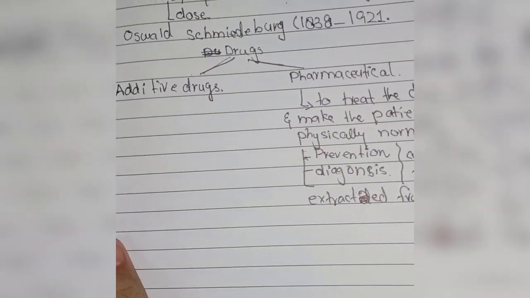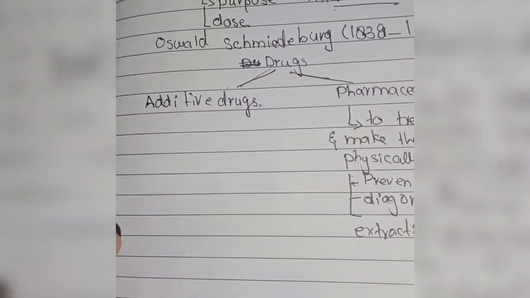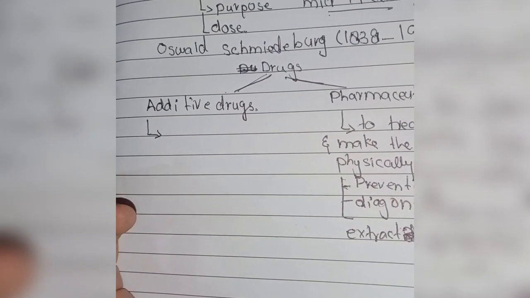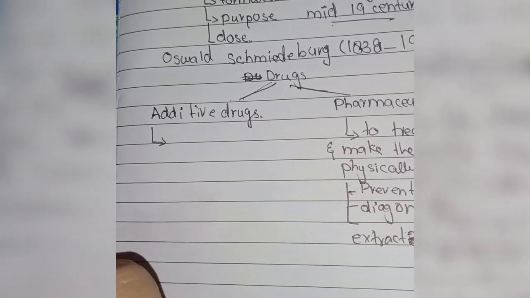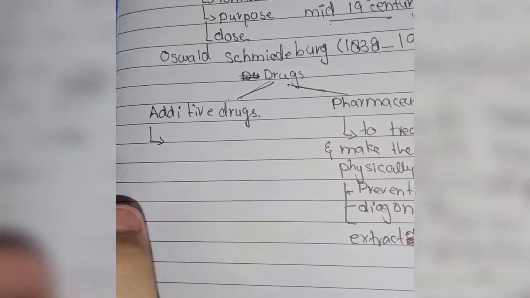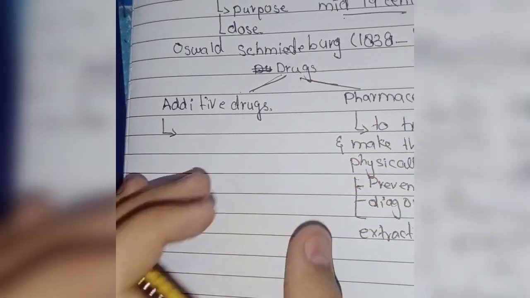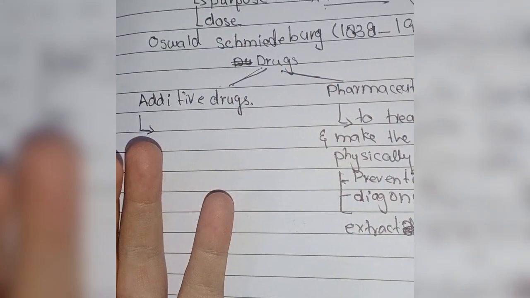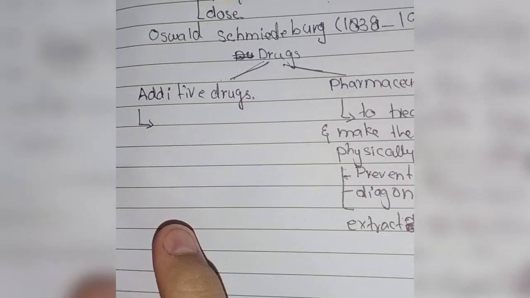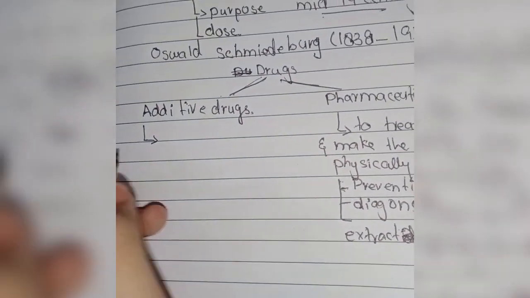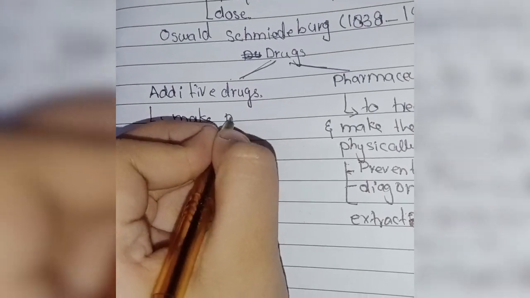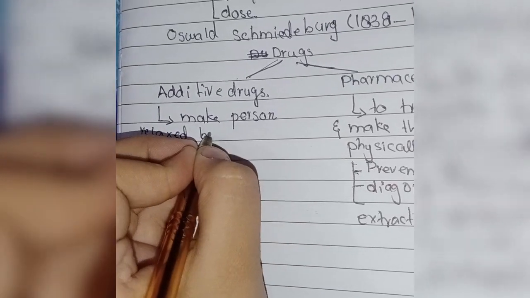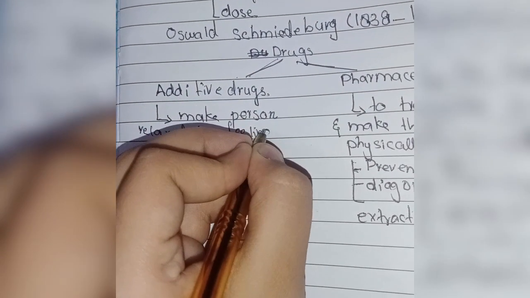Now talking about the addictive drugs, the person feels relaxed by taking that drug. It acts on the CNS, the central nervous system of the person, and finally the person depends on that drug. It makes the person relax by feeling pleasure.